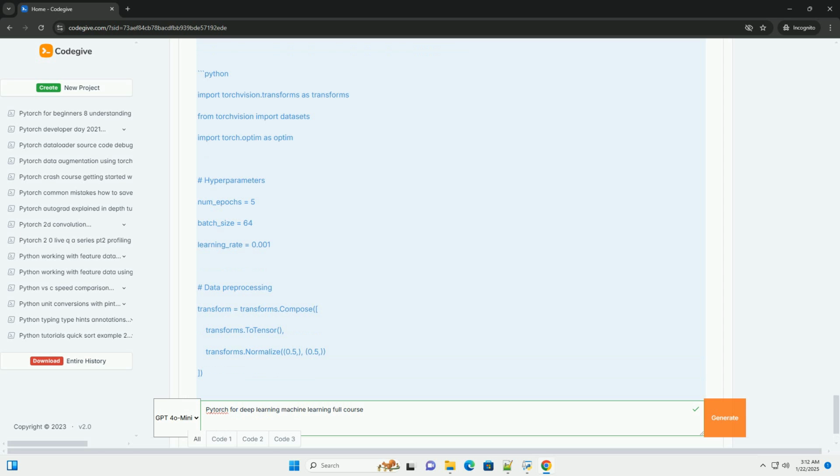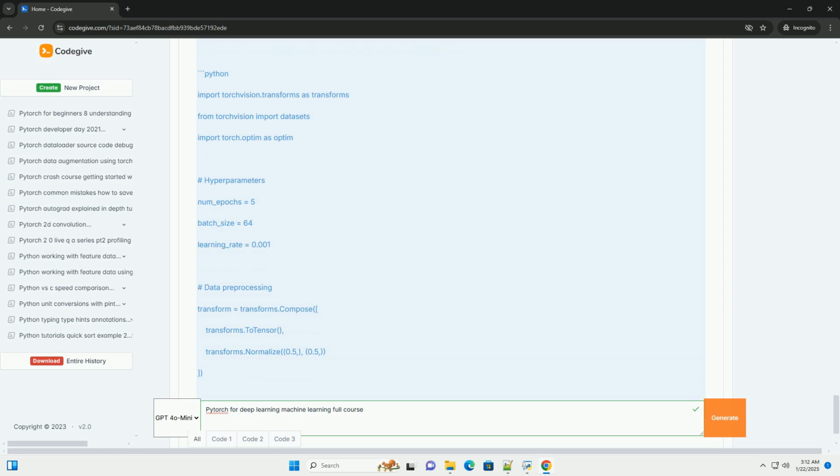PyTorch tutorial for deep learning. Table of contents. 1. Introduction to PyTorch. 2. Setting up PyTorch. 3. Tensors in PyTorch. 4. Autograd, automatic differentiation. 5. Building a neural network. 6. Training the network. 7. Evaluating the model. 8. Saving and loading models. 9. Example, image classification with CIFAR-10. 10. Conclusion.